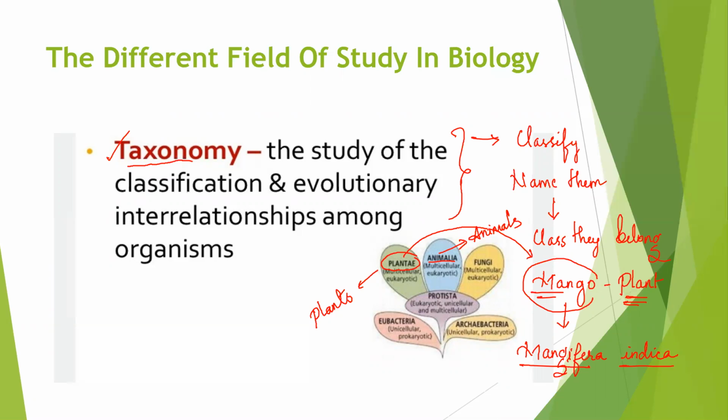All the plants are put in the plantae kingdom, and all the animals into the animal kingdom. Now think you want to know about one particular animal. You have seen it on the National Geographic channel and want to know what animal it is, but you don't know the name. So what you do is go on a search. You just type animal kingdom.